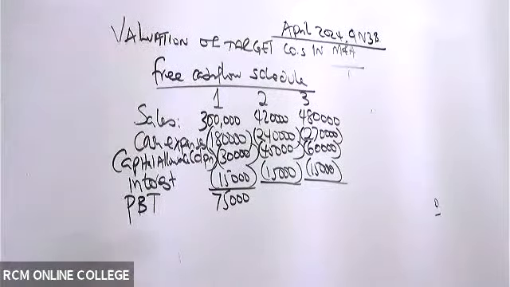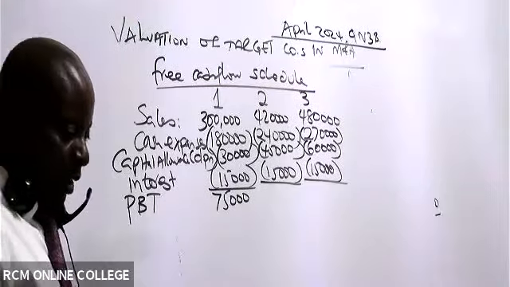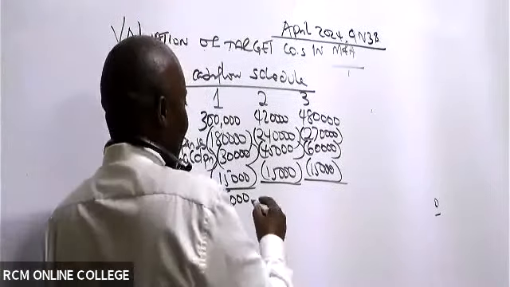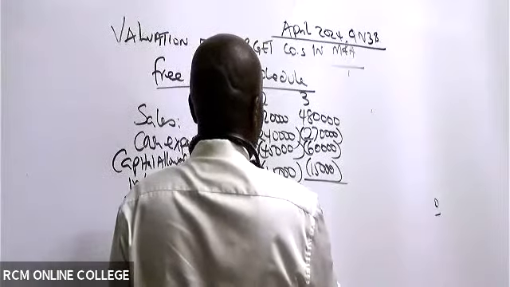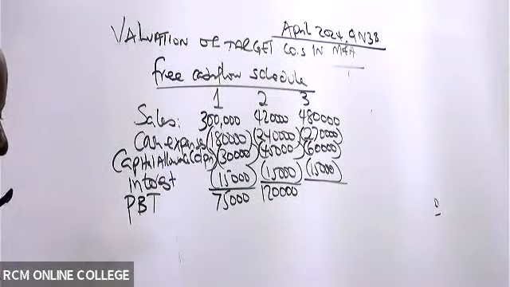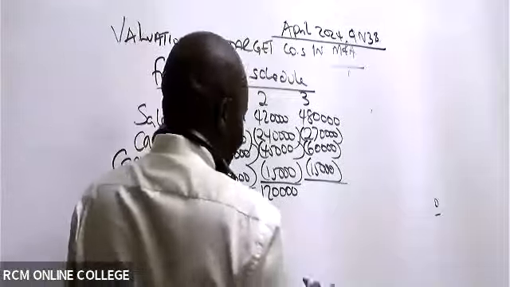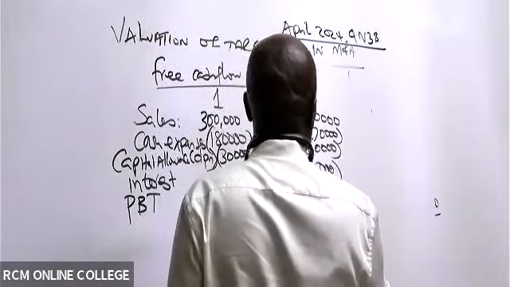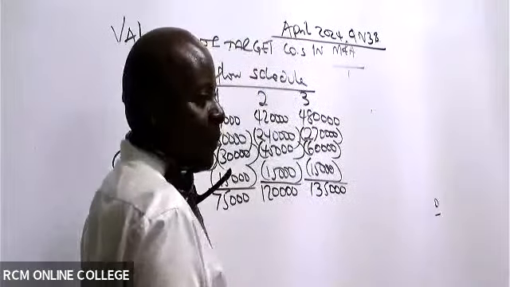Everybody should be really on their calculators. 120,000. 120,000. And then we have year number 3. Give me figures, please. 135,000. After we get these figures, what should we do next?